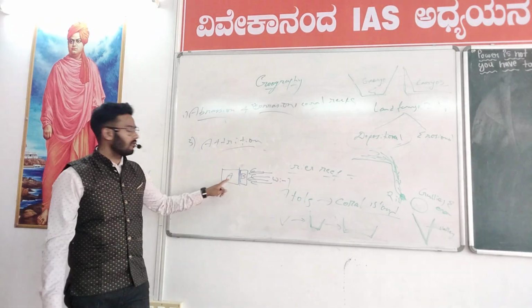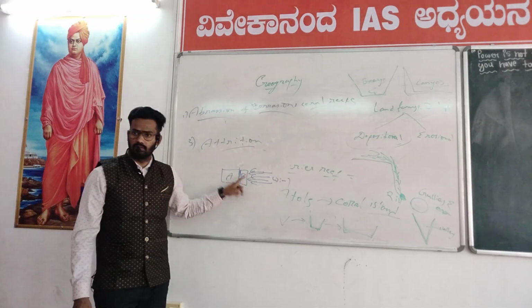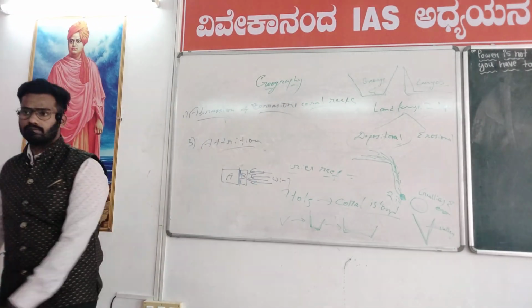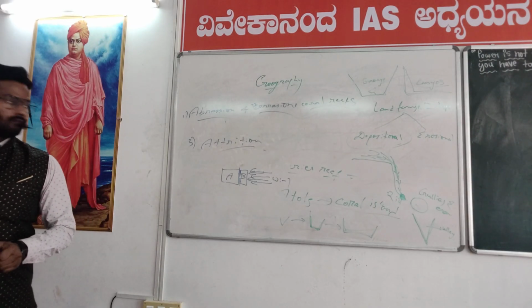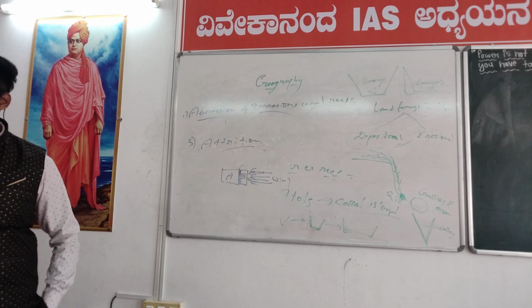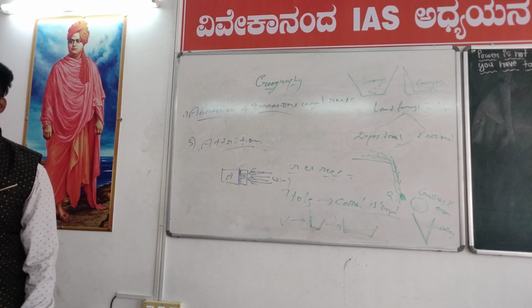So this is rock and rock contact, and this contact is because of the wind pressure. This is called attrition. Erosion occurs between the two rocks actually.